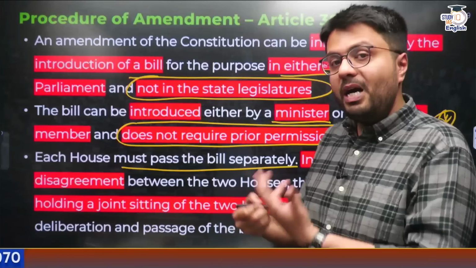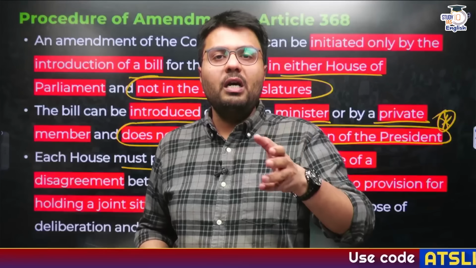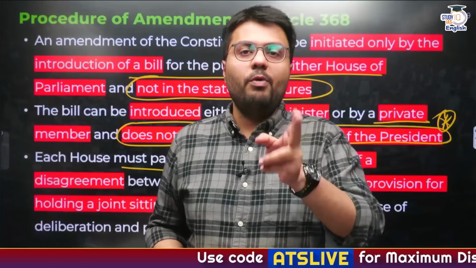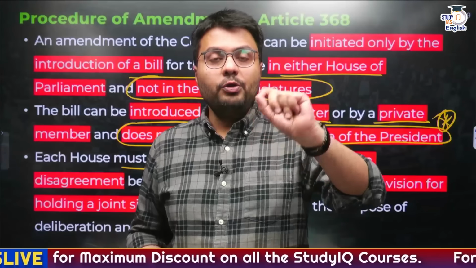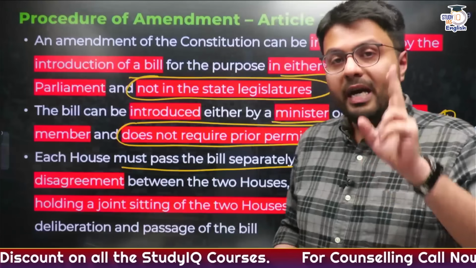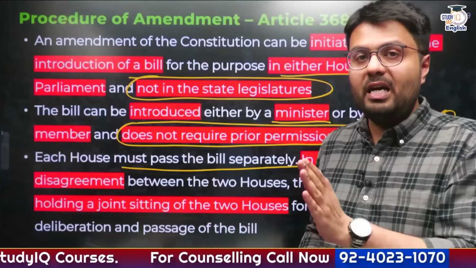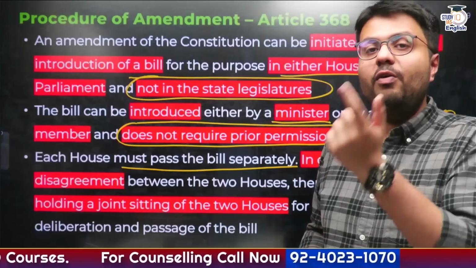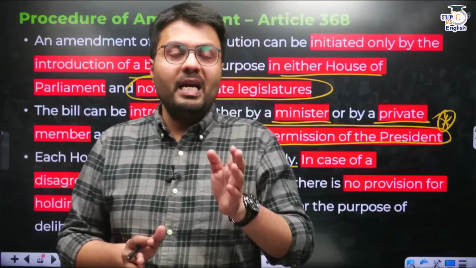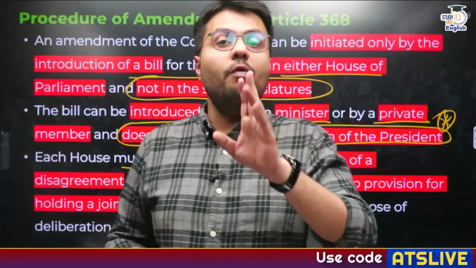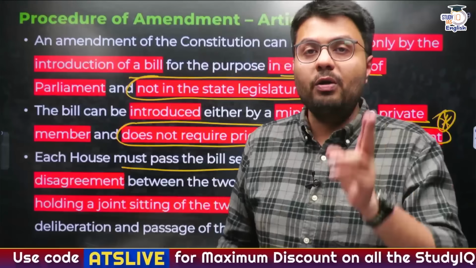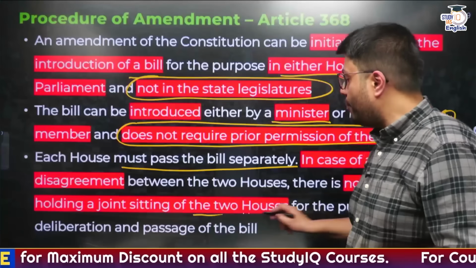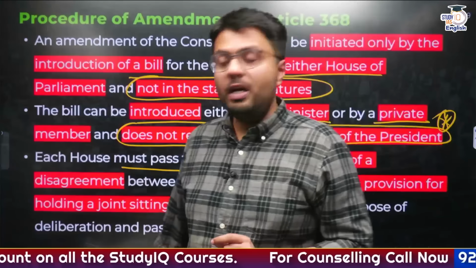Now there must also be a condition. What if both of these houses don't agree, whether they want to amend the bill or pass the bill just in its original form? Then what will happen? Is there a process of joint sitting in this case? The answer is no. In case both of these houses disagree on passing of this bill, there is no provision of a joint sitting. So if the bill gets jammed, it gets deadlocked, and this deadlock won't be able to be solved. So to pass this bill, both of these houses will have to agree, because there is no provision of joint sitting in case of a constitutional amendment bill.